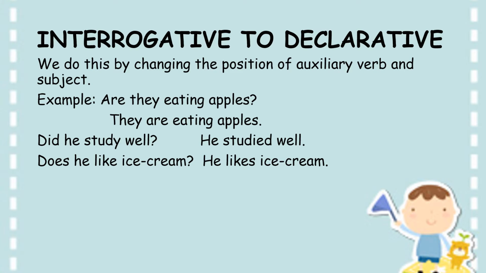How to change an interrogative to declarative is just the opposite of what we saw from declarative to interrogative. We do this by changing the position of auxiliary verb and subject. So, are they eating apples? We change the position of are and they. They are eating apples.